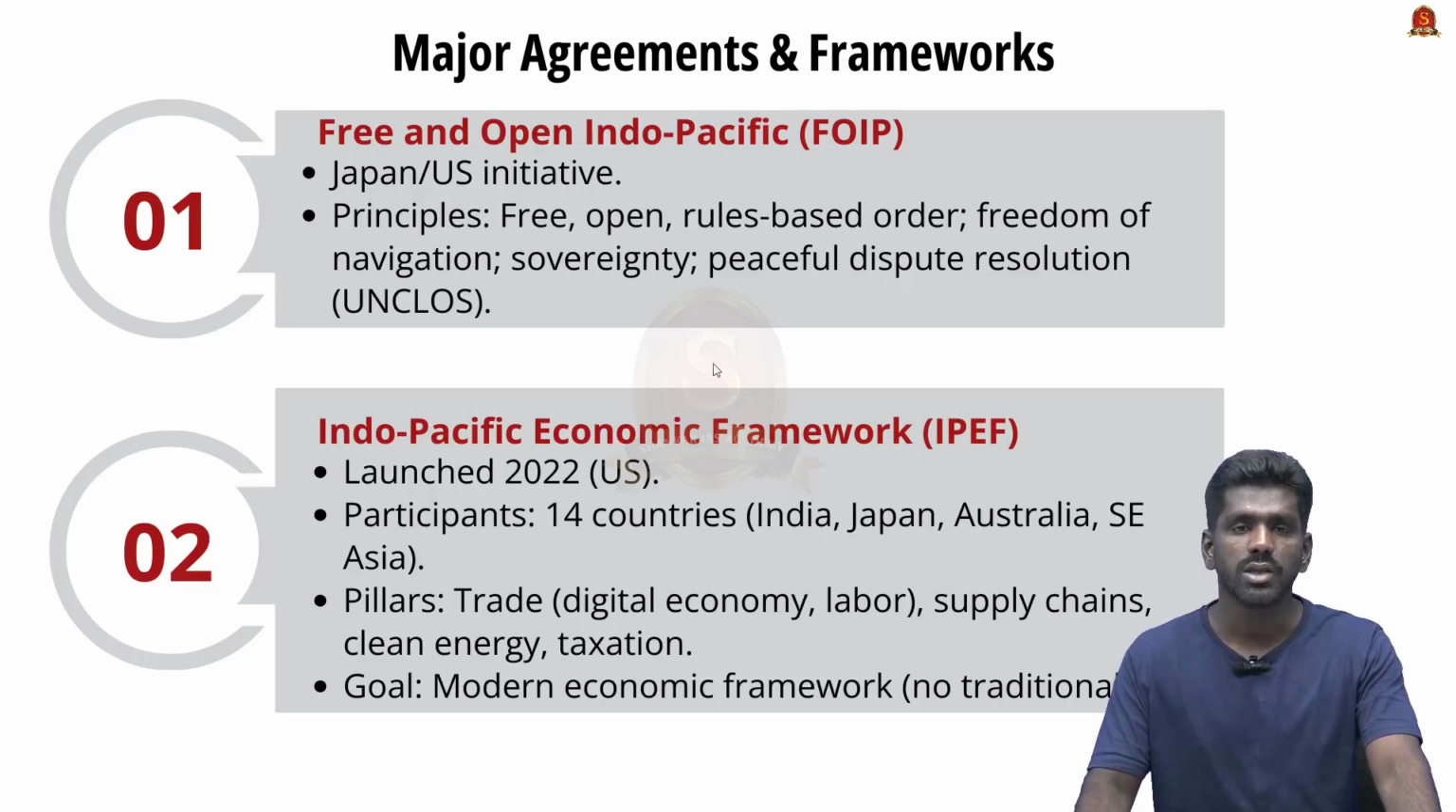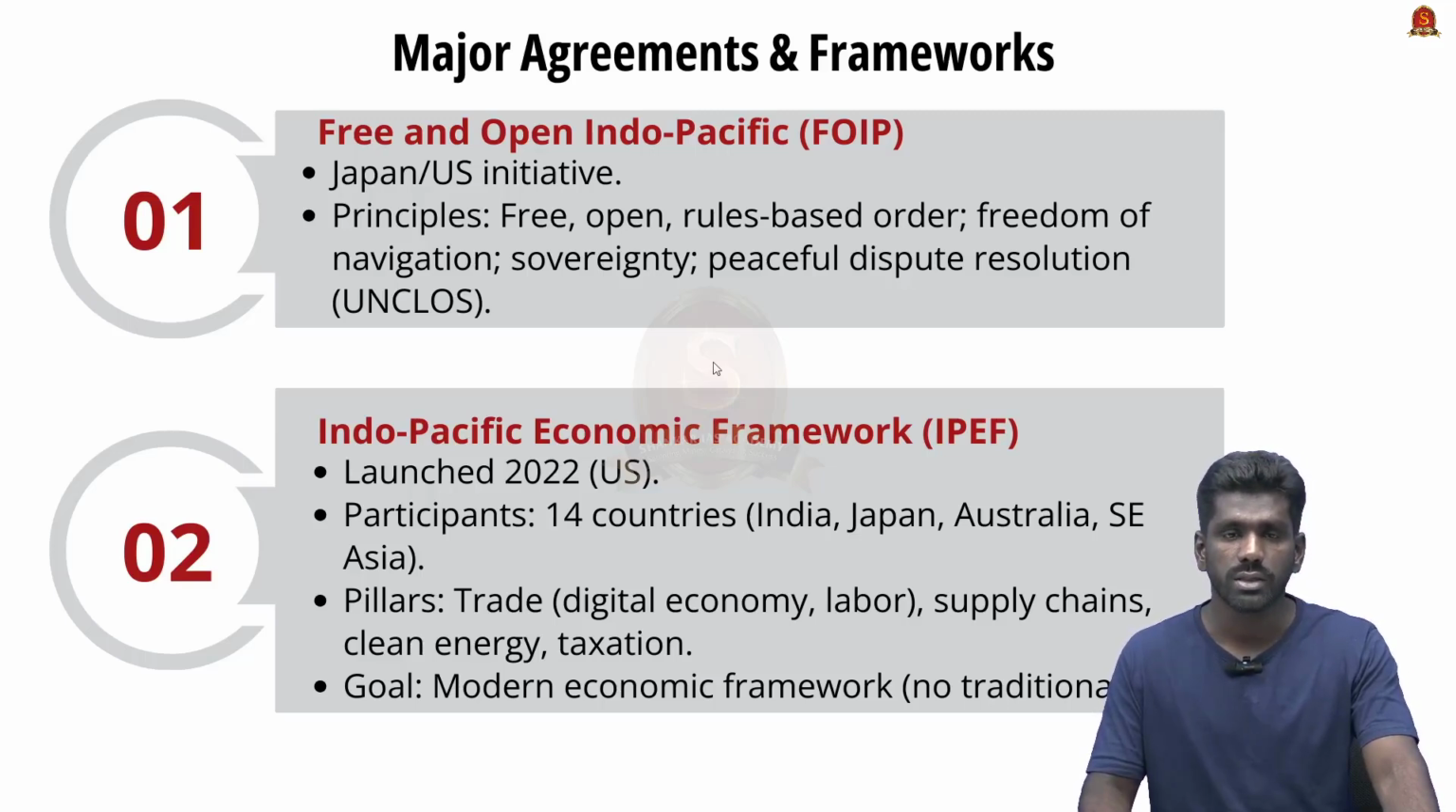Next is the Indo-Pacific Economic Framework. It was launched in 2022 by the United States. It has 14 countries as participants, including India, Japan, Australia, and many other South Asian nations. So it focuses on trade, supply chain resilience, clean energy and decarbonization, taxation, and anti-corruption measures.